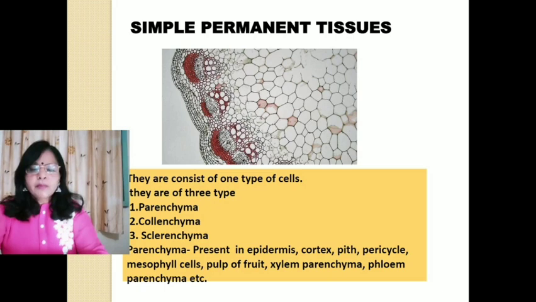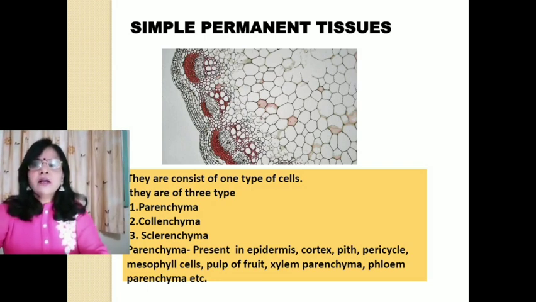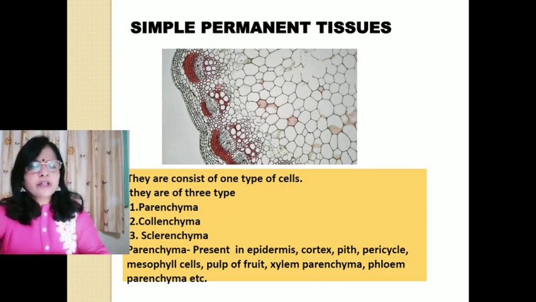Number 1, parenchyma. Parenchymatous cells are the most simple and unspecialized tissue, concerned with the vegetative plant body.